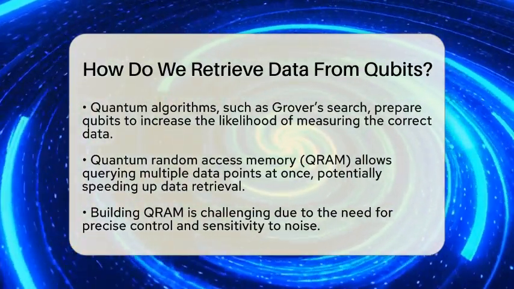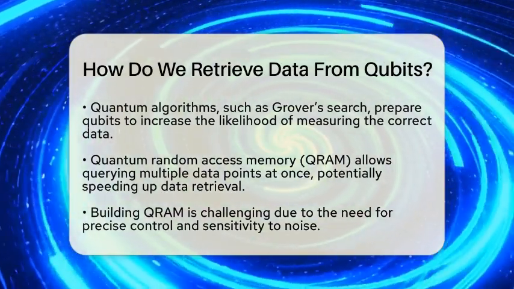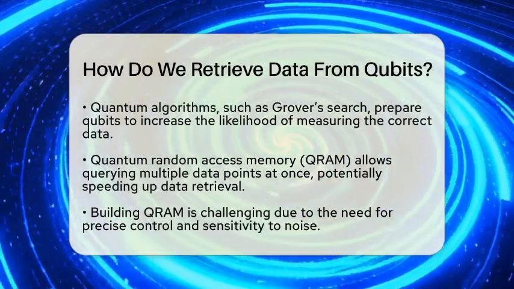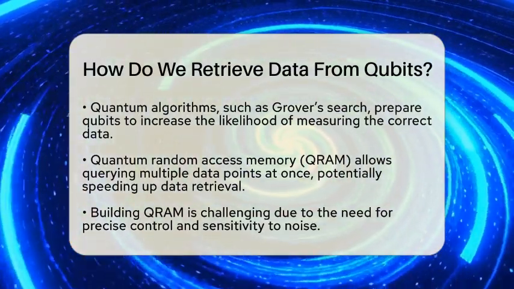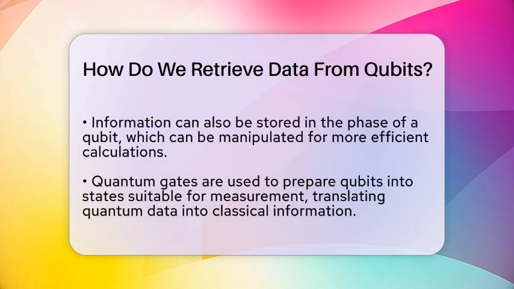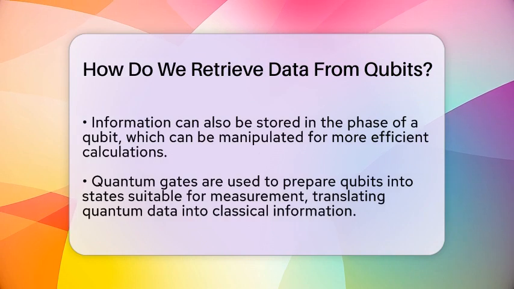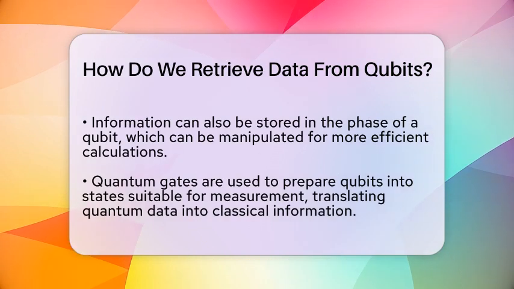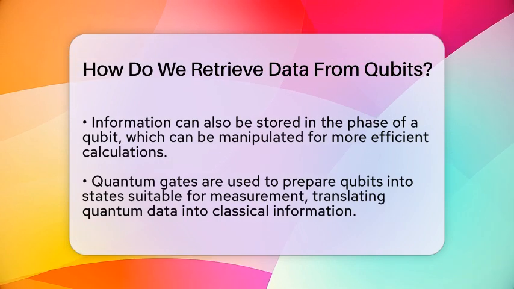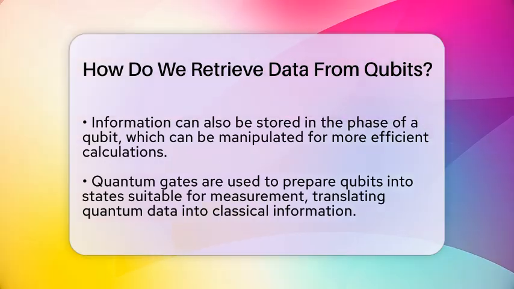Another exciting development is quantum random access memory, or QRAM. This technology aims to access data stored in superposition, meaning it can query many data points at once. QRAM could allow a quantum computer to retrieve multiple pieces of information simultaneously, speeding up processes that would take classical computers much longer. However, building QRAM is still a challenge because it requires very precise control and is sensitive to noise.